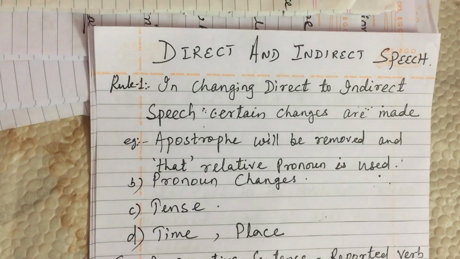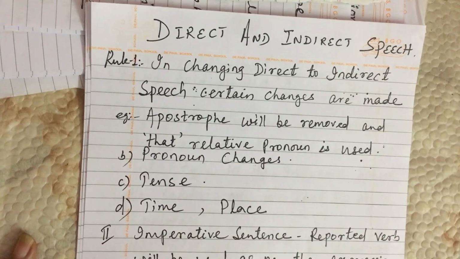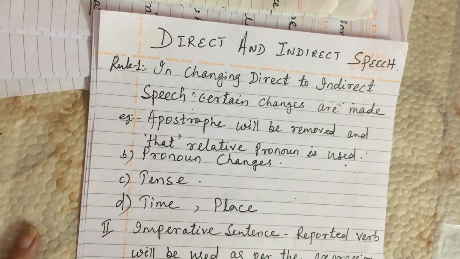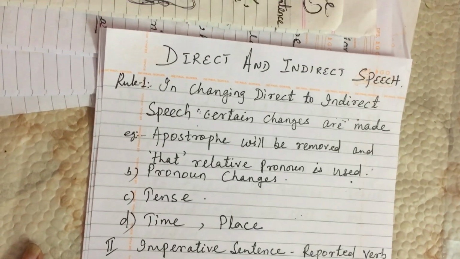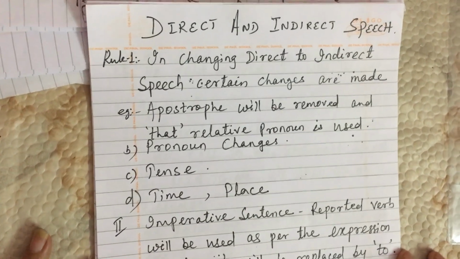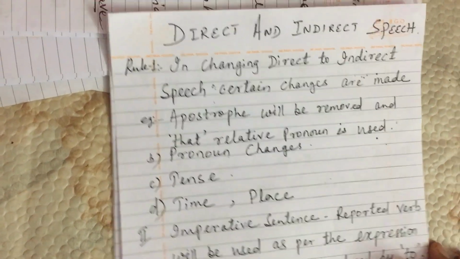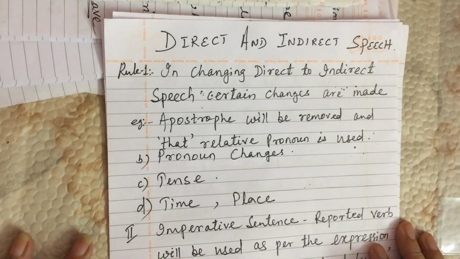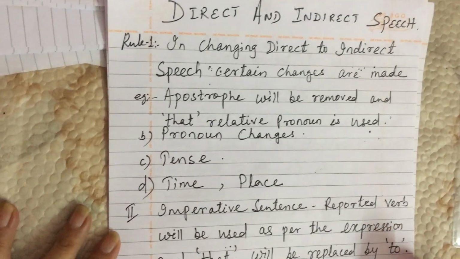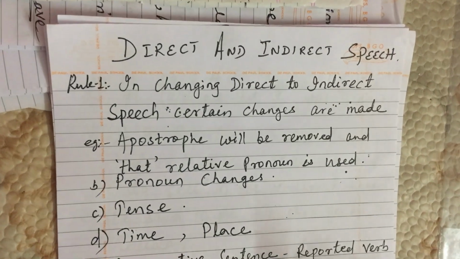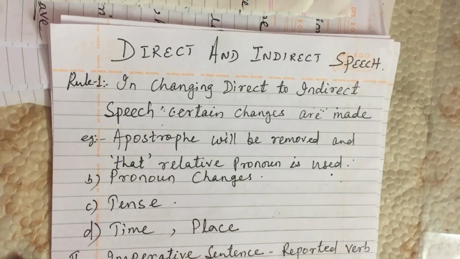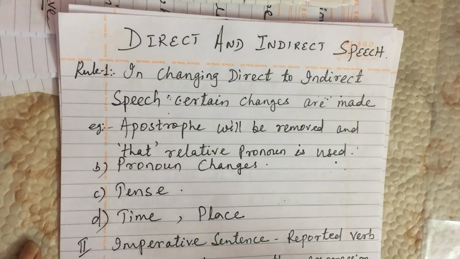Direct speech means the actual words of the speaker, written within inverted commas. Indirect speech means when a second person quotes the speech of the first speaker. For example, when I say, "I am teaching English," and you quote my words, what will you say? The teacher said that she was teaching English. This is the answer, so it becomes indirect speech.